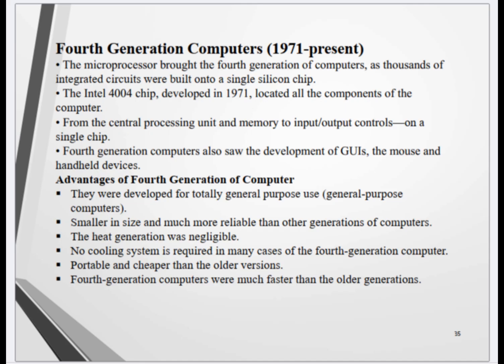Advantages of fourth generation of computer: they were developed for totally general purpose use, general purpose computers. Smaller in size and much more reliable than other generations of computers. The heat generation was negligible. No cooling system is required in many cases of the fourth generation computer. Portable and cheaper than the older versions. Fourth generation computers were much faster than the older generations.